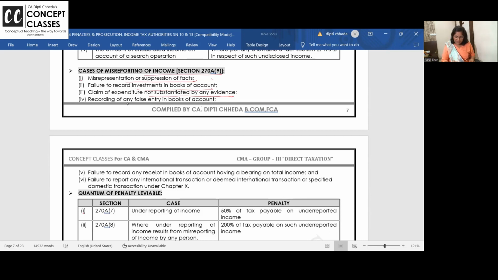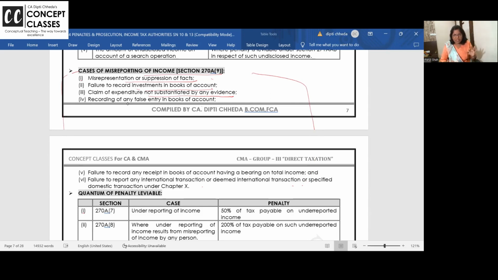You didn't record the income. Failure to report any international transactions that are deemed. In transfer pricing, you're there, but you're not showing the arm's length price and the difference and all. So in these 6 cases, your underreported income will become misreported, and instead of 50%, the penalty will become 200%.